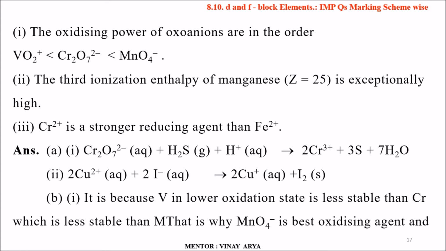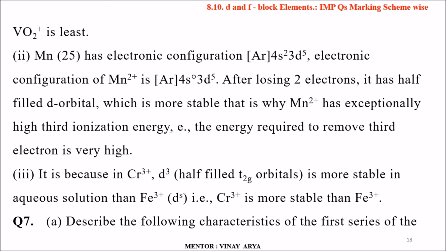So for the first part, the balanced chemical equation is Cr2O7 2- plus H2S plus H+ gives 2Cr3+ plus 3S plus 7H2O. Second part is 2Cu2+ plus 4I- gives 2CuI plus I2. B part, first: it is because vanadium in its higher oxidation state is less stable than chromium, which is less stable than manganese. That is why MnO4-, which is manganese, is a better oxidizing agent than VO2+.